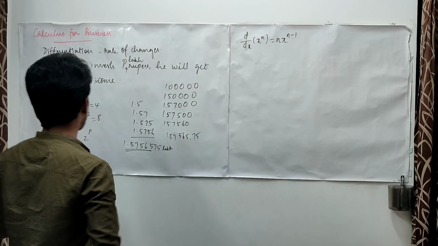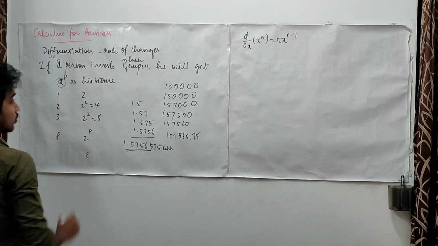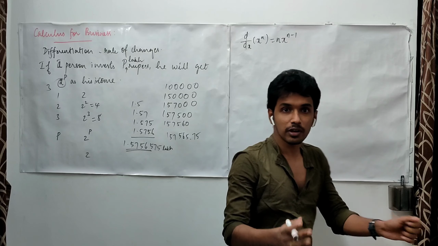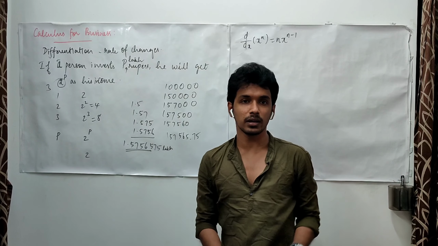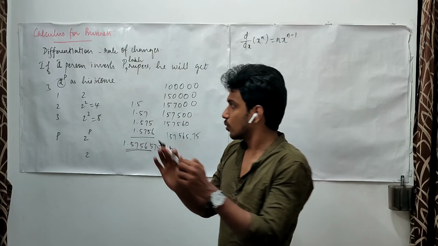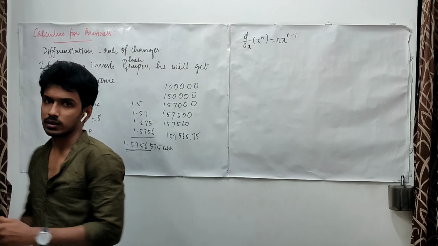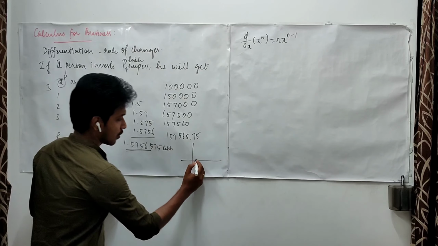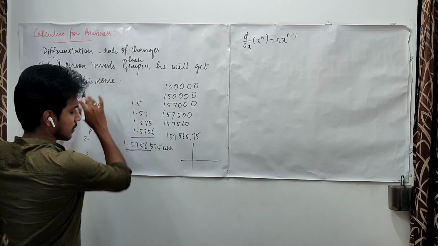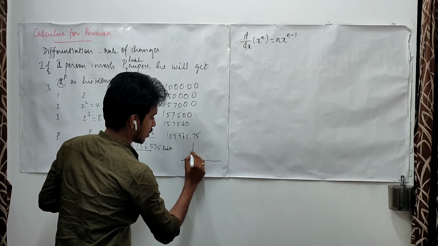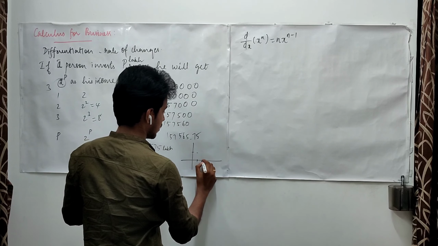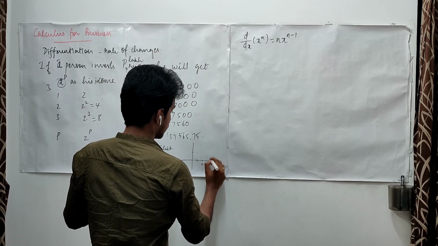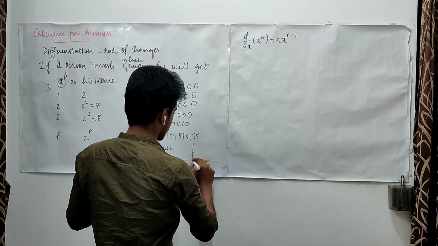Suppose instead of this 2, I am giving you 3, 4, 5. It may be any quantity, right? So when you try to plot this in a curve, in a graph, let us consider this case. 1 is 2, 2 is 4 and 3 is far away.